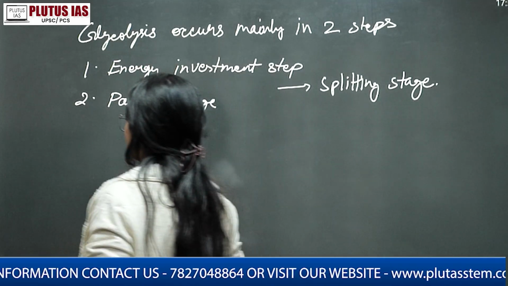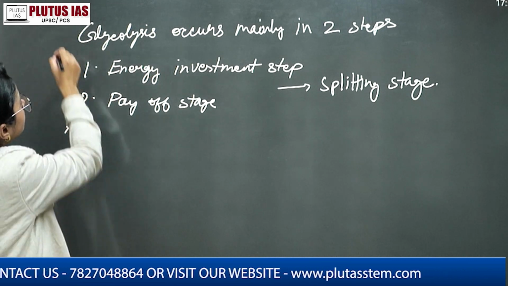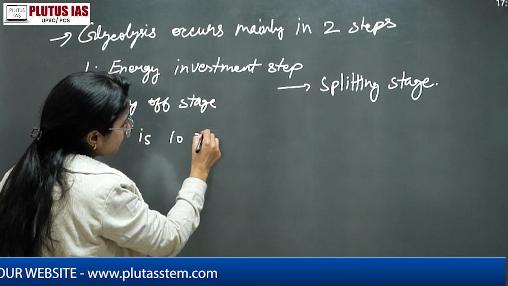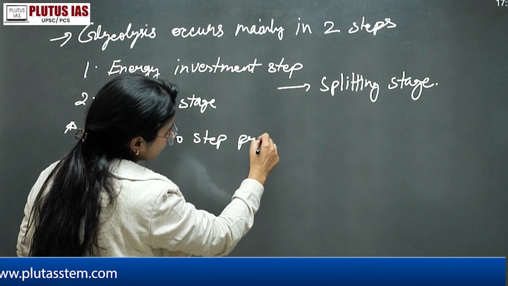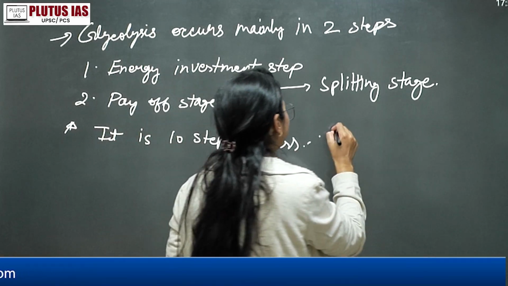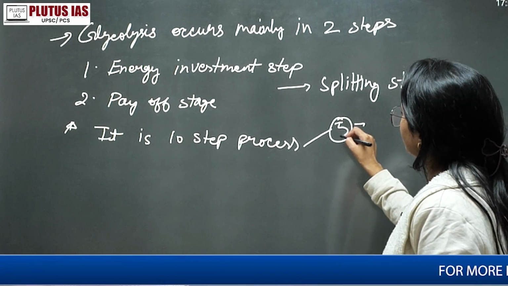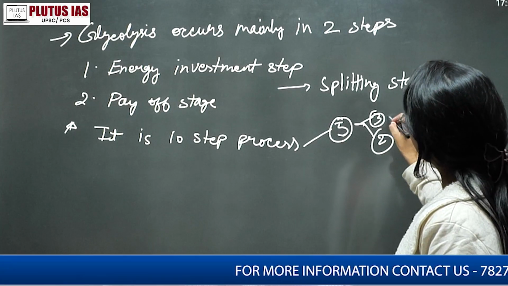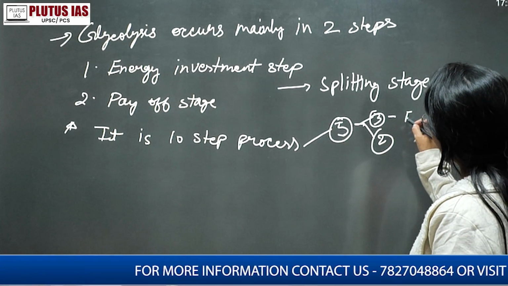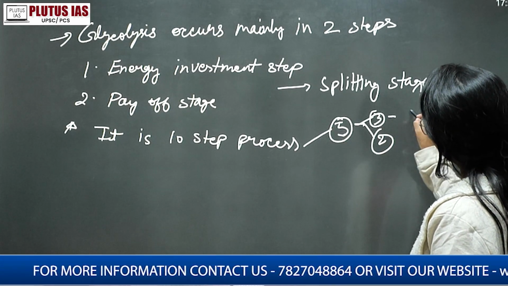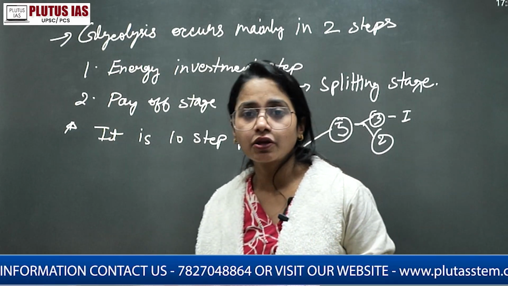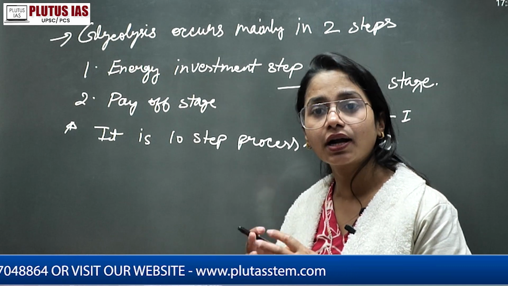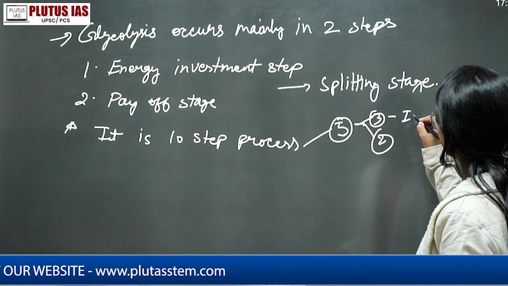Okay, so what happens, actually it is a 10-step process. 5 are actually your, in that 5 there's a division of 3 and 2. Okay, so in that division of 3 there's an investment of energy. That means energy, what is your energy molecule? That is your ATP, right? So ATP molecule is required for that reaction. So that is energy investment.